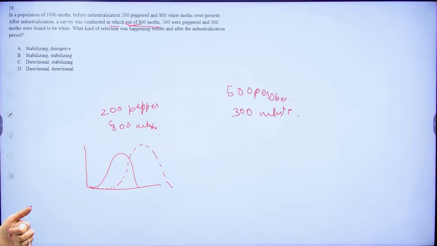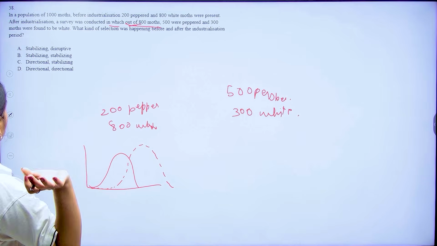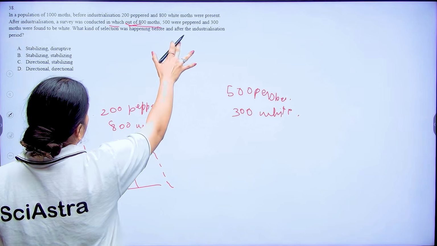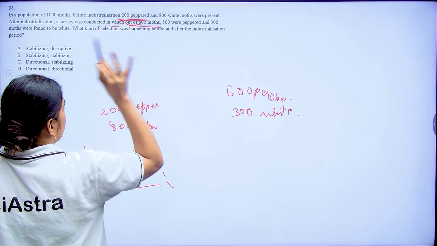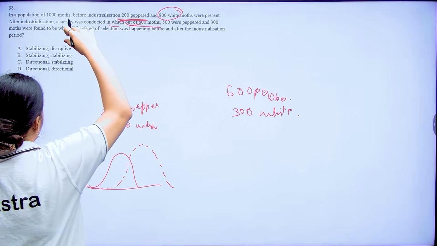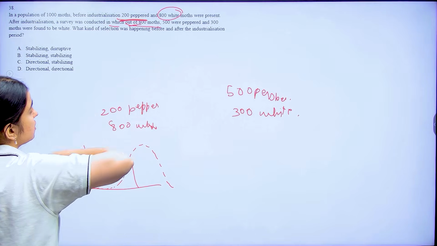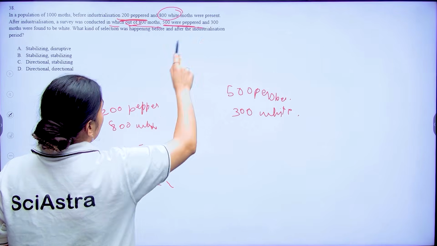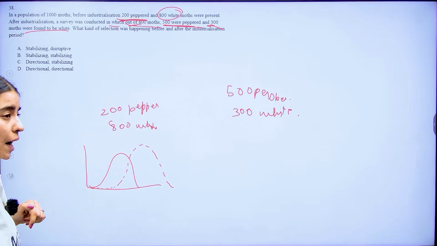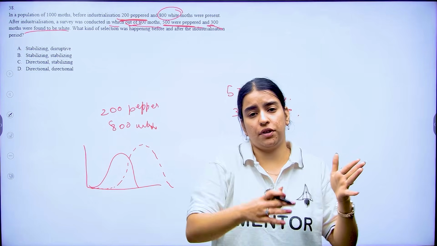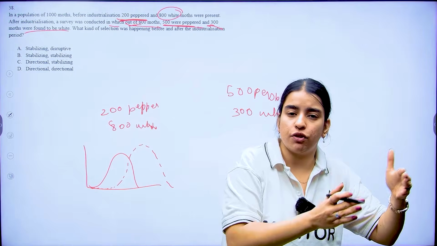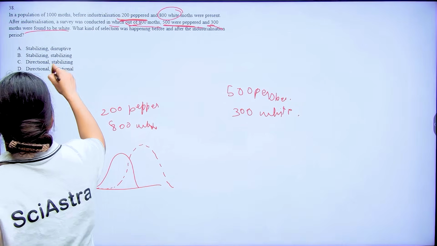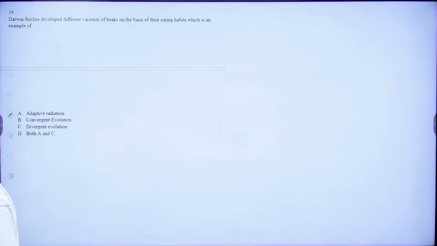So they have asked us what is the correct kind of selection happening before and after. Before it was also directional. Why? Because out of 1000 you had only 200 peppered, and you had 800 white moths. But after industrialization, you had 500 that were peppered and around 300 that were white. So initially your natural selection favored white moths, so it shifted more towards one trait, and after industrialization again it is shifting to another trait, so it is directional in both cases. Coming to your 39th question, Darwin finches developed various types of beak on the basis of eating habit.